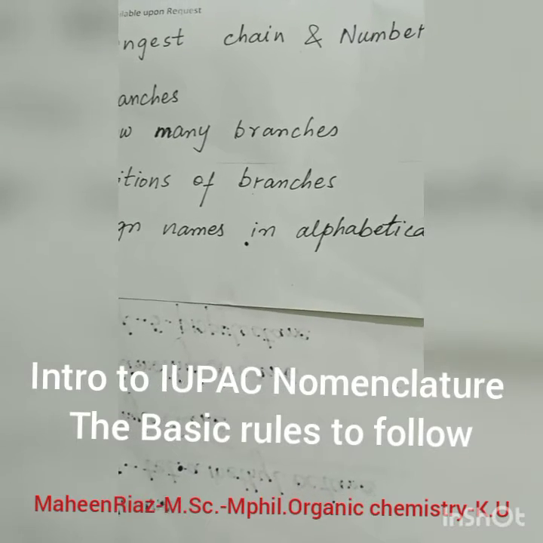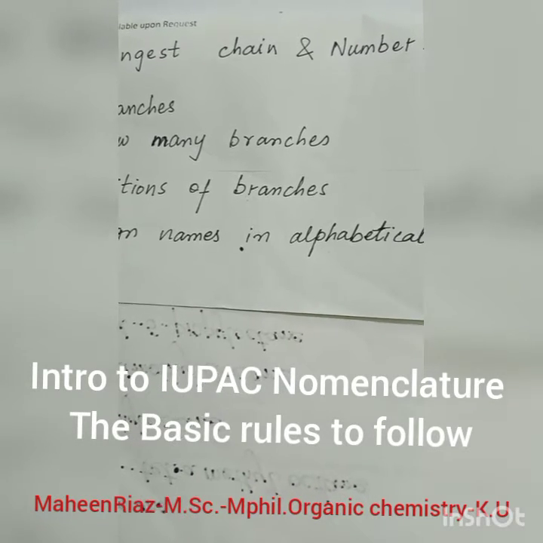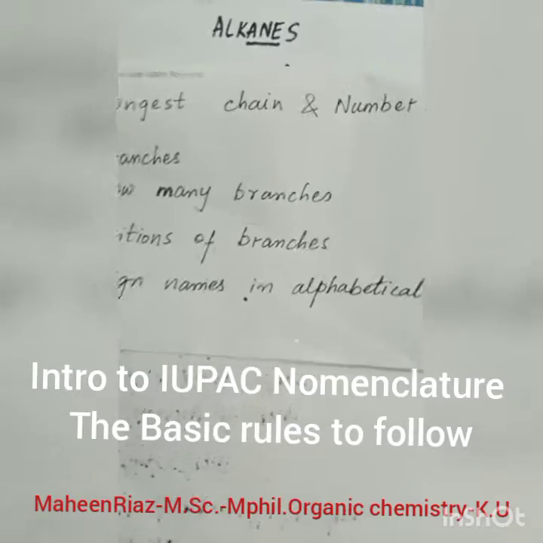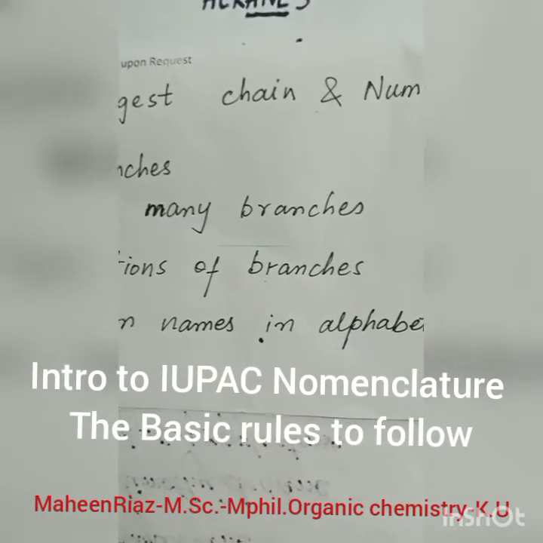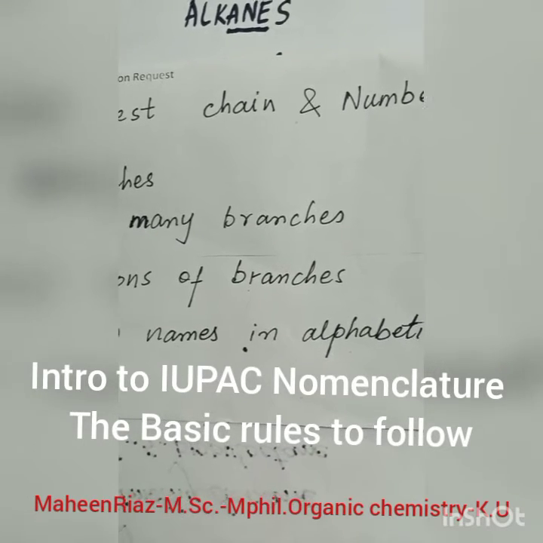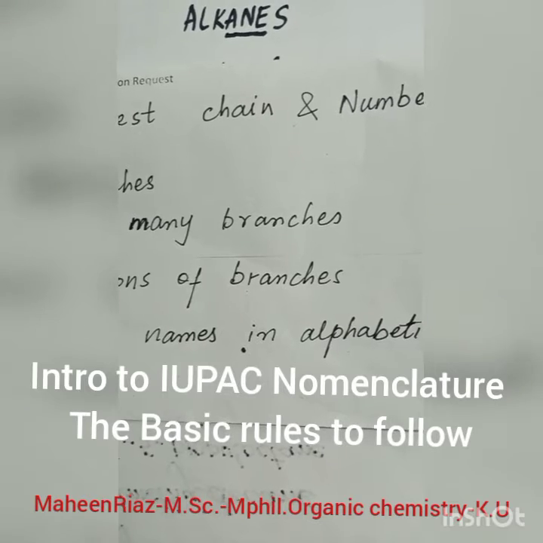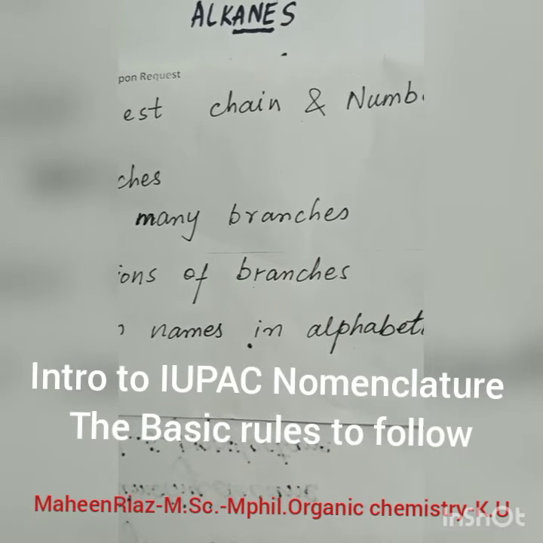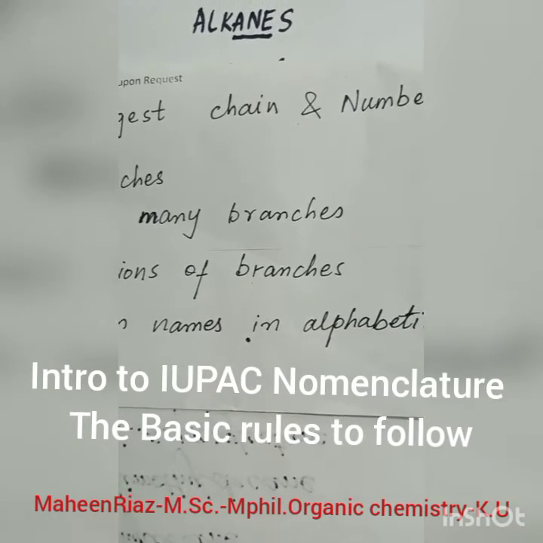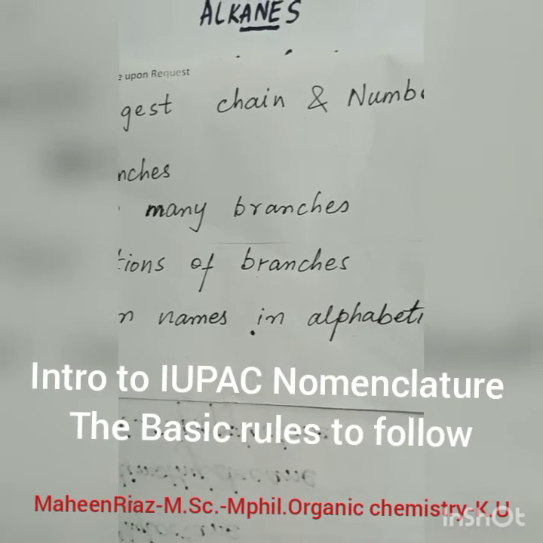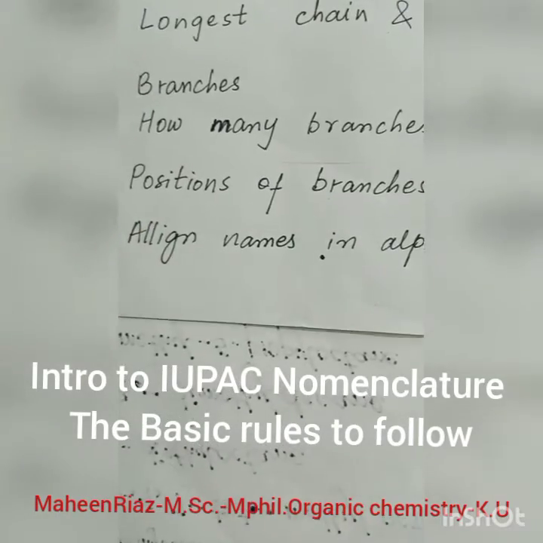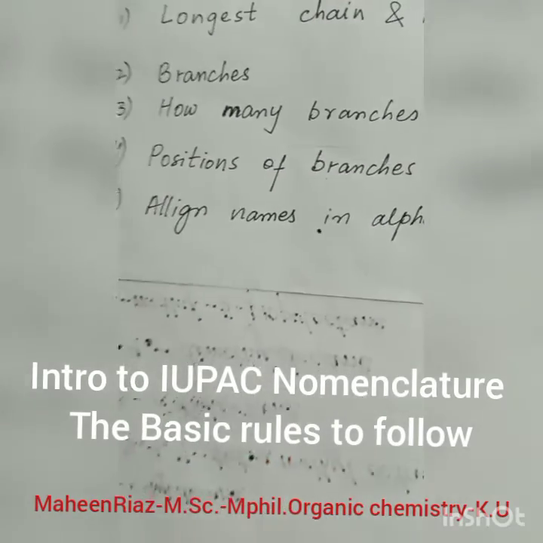The first one is the alkane, and we have all studied that alkanes are the ones which have no functional groups attached, and are only composed of the carbon skeleton, the carbon chain. It is also a saturated carbon chain, which has no double bond, triple bond, or any functional group. So it is only composed of carbon atoms. We must know how to name any structure of alkane. So first of all, forget everything else, each and every functional group, and just focus on the alkanes.